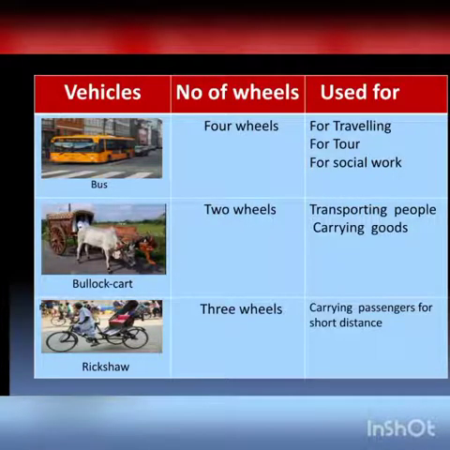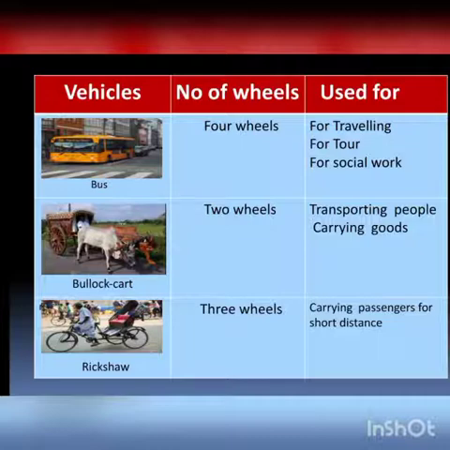Children, names of some vehicles are given. On one side in the column, write the numbers of wheels and write its uses in the other column. Here, the first one is an image of a bus.